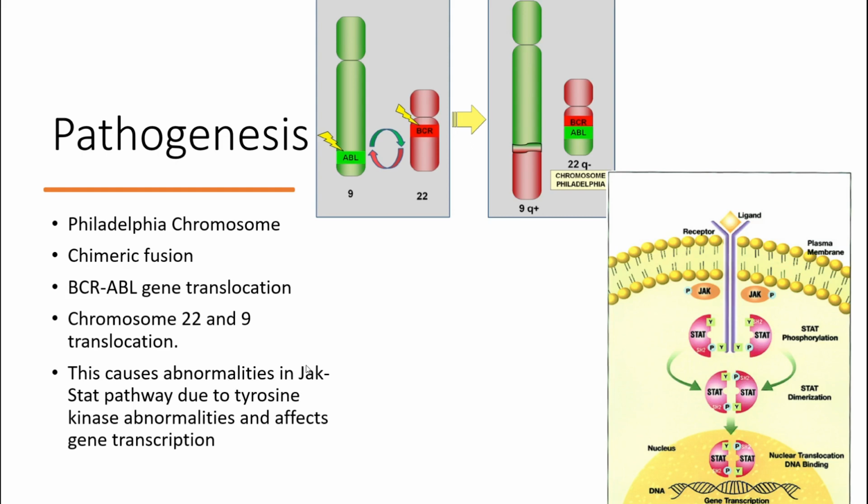JAK-STAT pathway. Just think of something like "Jack started a pathway," okay? This pathway will cause tyrosine kinase abnormalities, and eventually there will be irregularities in gene transcription. If the DNA or gene transcription is getting affected, we are going to get a neoplasm, which we call CML. What's the most important point in this slide? Philadelphia chromosome.